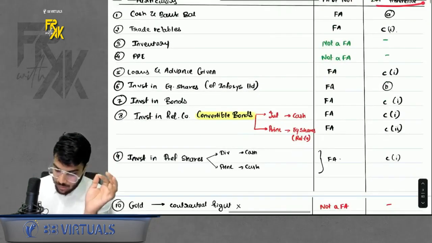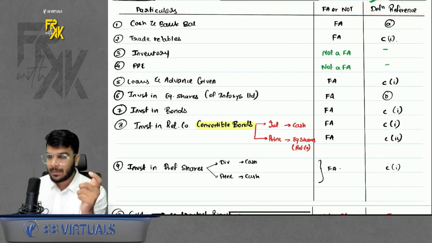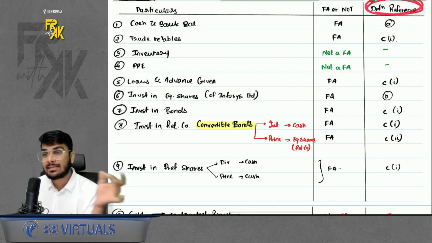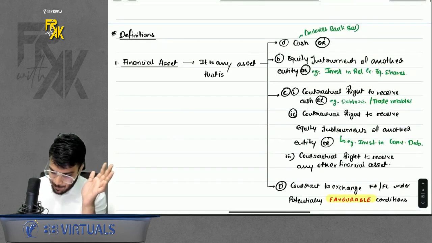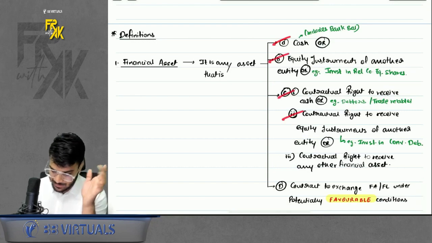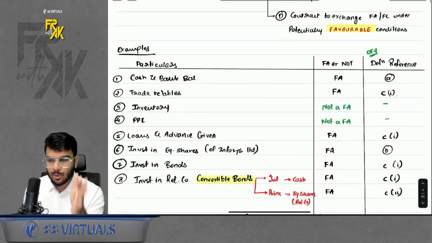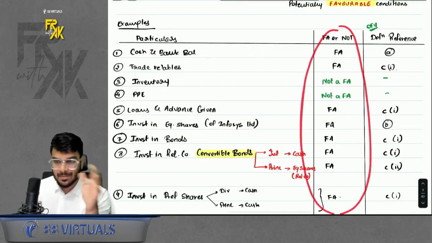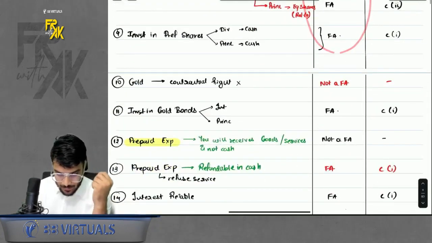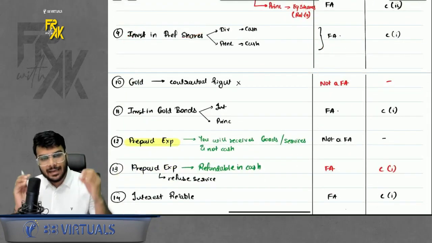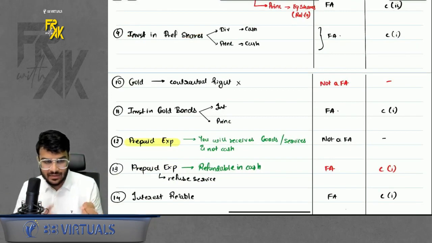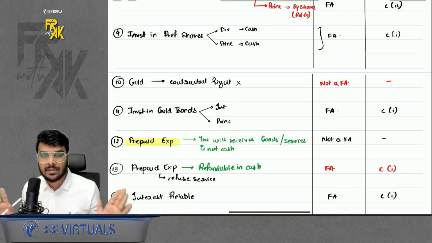For deep clarity, I have also discussed in the class the definition reference, that is, as per which point it is a financial asset: A, B, C1, C2, C3. That you can do. But to be honest, even if you are able to identify this much, it is more than sufficient. Anyways, let's proceed. If you invest in preference shares, so that means any kind of investment, whether in preference shares, bonds, debentures, equity shares, or convertible instruments, it is nothing but a financial asset.